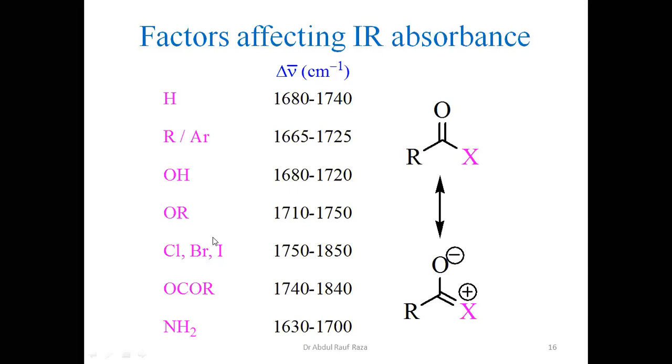Now compare this with halogens. In case of halogens, they have three non-bonding electron pairs. They have more competition. As a result, the halogen shall not tend to donate electron pair here to make this resonance form. So the tendency of halogens for resonance is poorest. Then oxygen. The best one among them is nitrogen. Nitrogen shall have the highest tendency to donate electron pair because it has no competition between the non-bonding electron pairs.